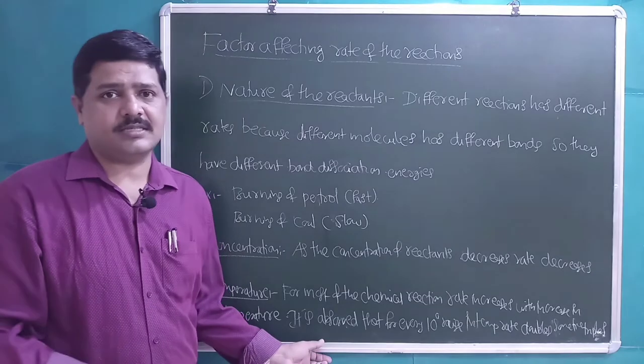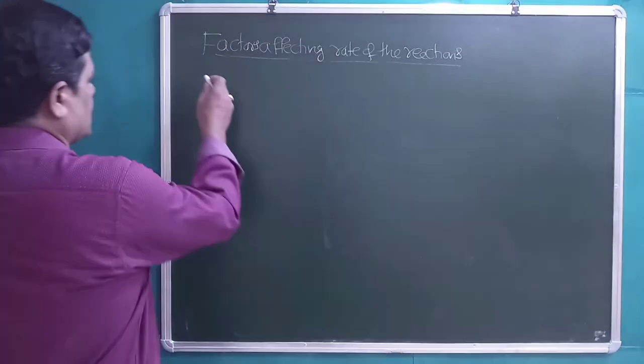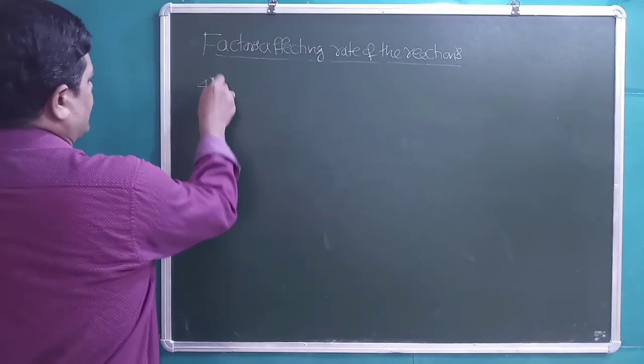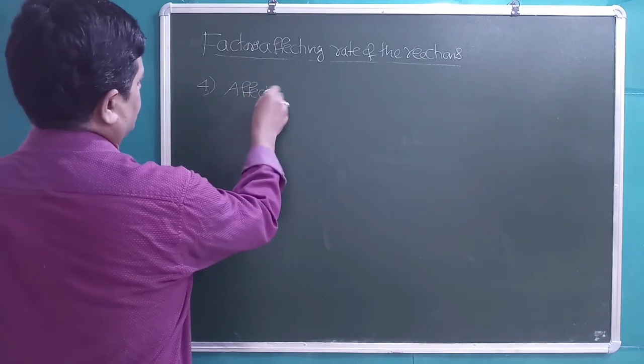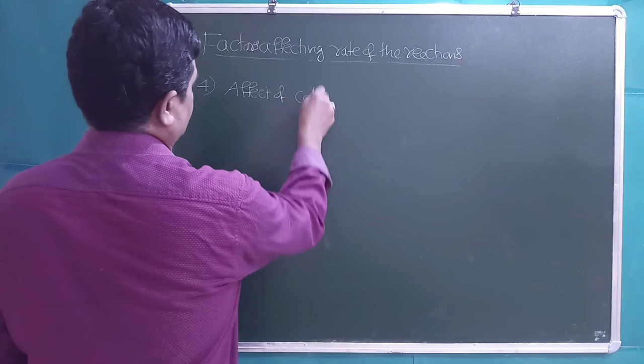Next factor is effect of catalyst. Students, fourth factor is effect of catalyst.